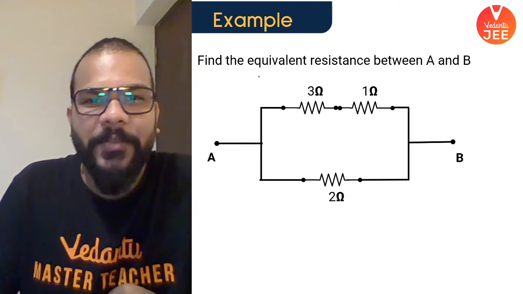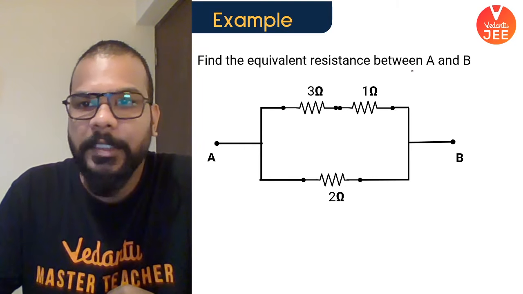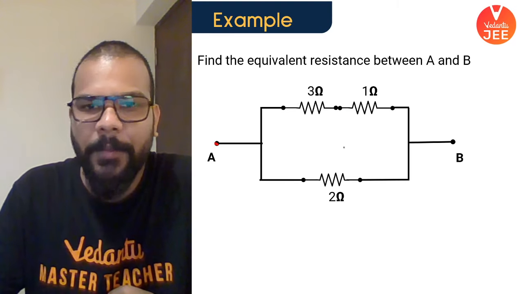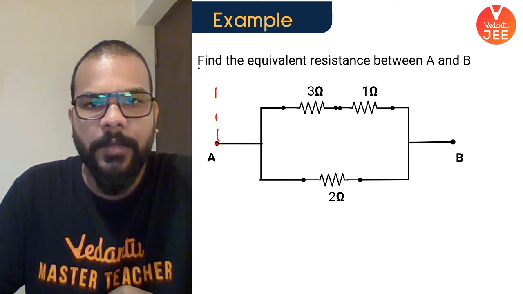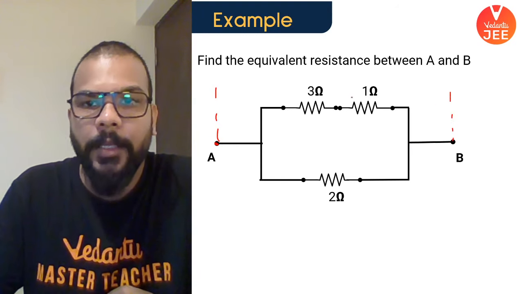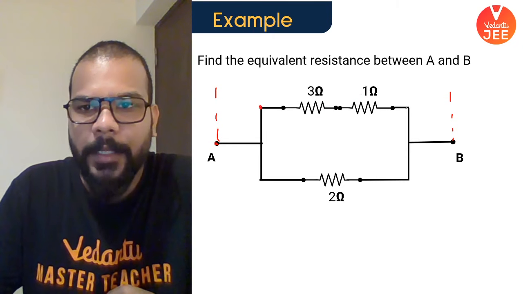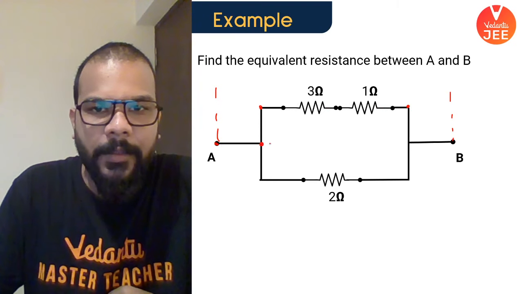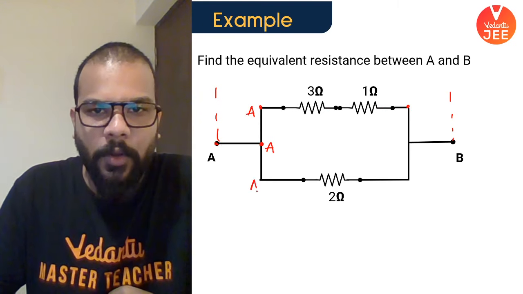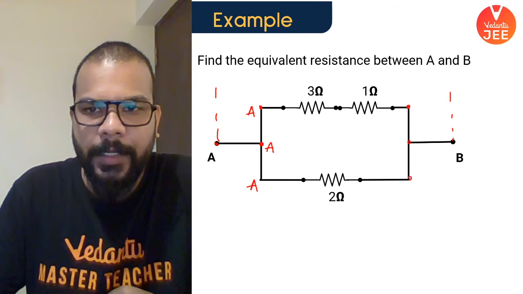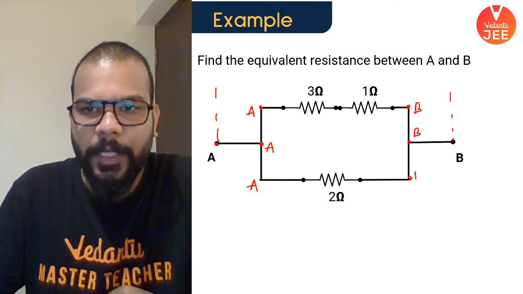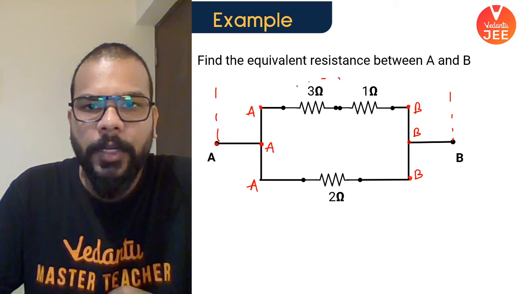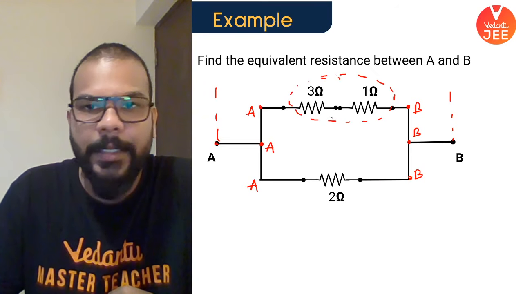Okay, so guys, very first question, it says we have to find out the equivalent resistance between A and B. So you can see that this is how from A and B the battery is going to get connected eventually. So this will be one end of the battery, this will be the other end of the battery, and you can see that the upper branch is making all the resistances in series. So if this point is A, this point is also going to be A, and all such points where nothing is being connected in between will have the same value of potential. So the upper branch is A and B, and the lower branch is also A and B. So 3 and 1 are connected in series. You can see that.